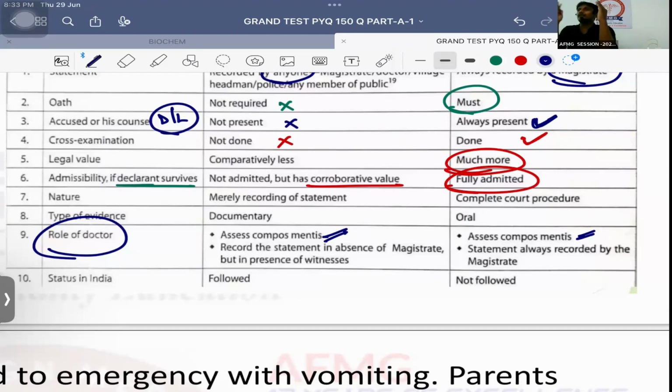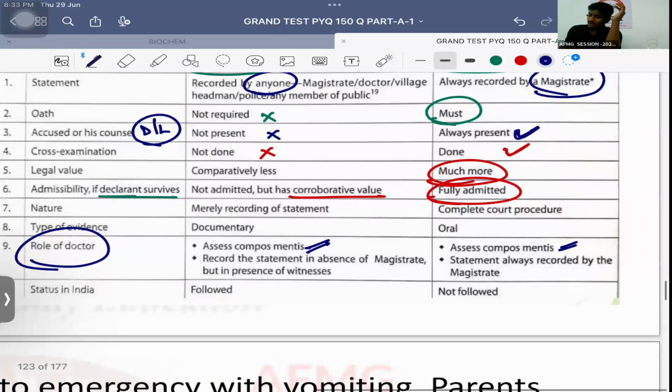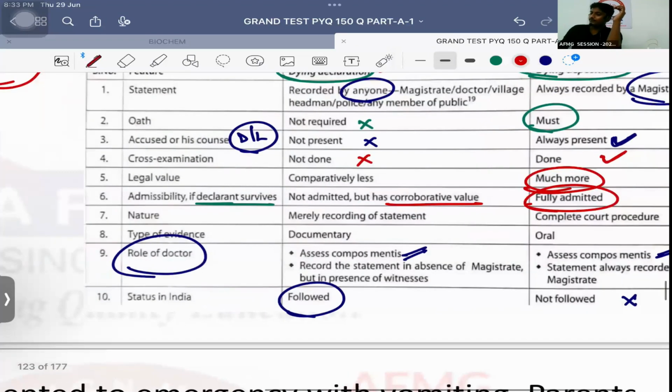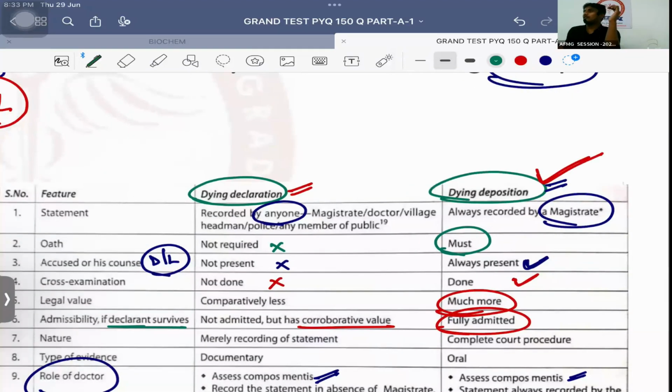कि उसका दिमाग ठीक से काम कर रहा है या नहीं कर रहा. बस. ठीक है? Which is followed in India only dying declaration. We do not follow dying deposition. But superior one is dying deposition. It is only followed in developed countries.